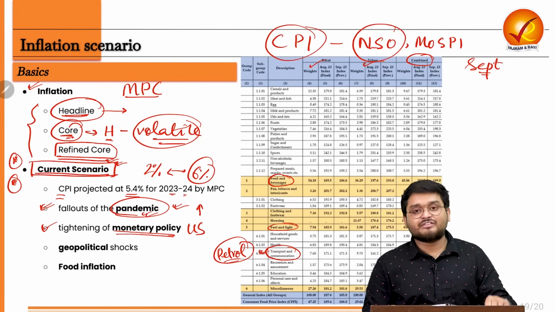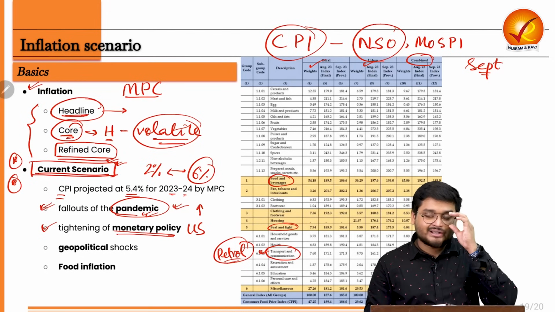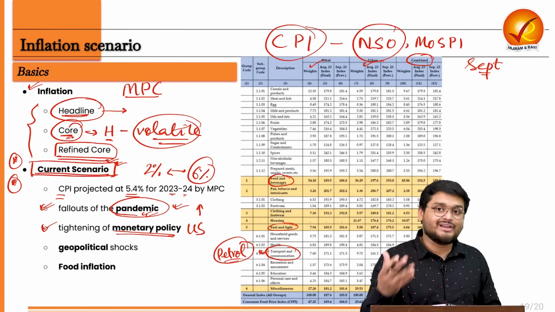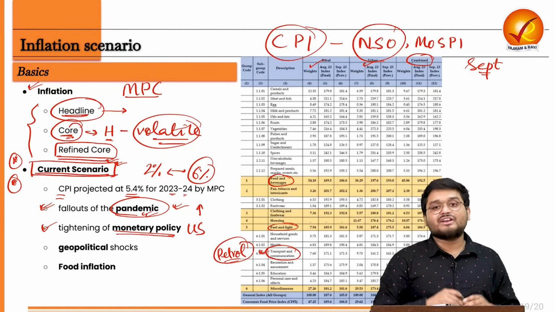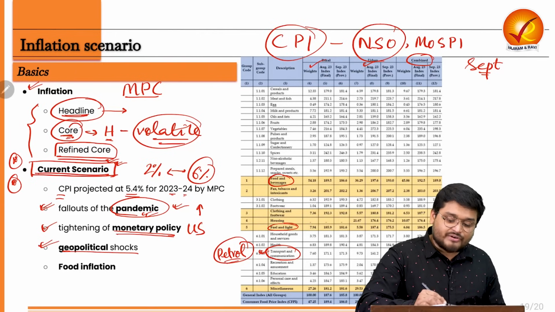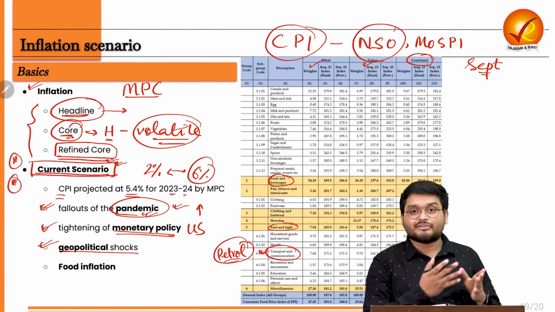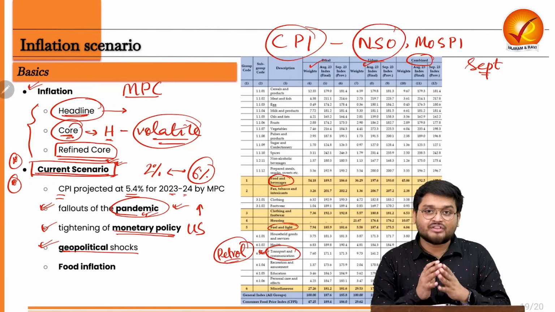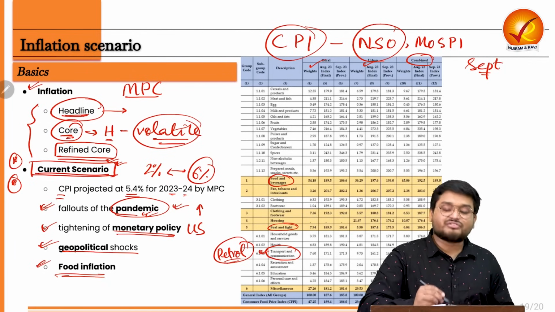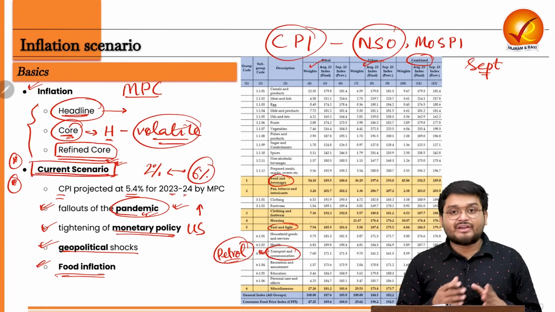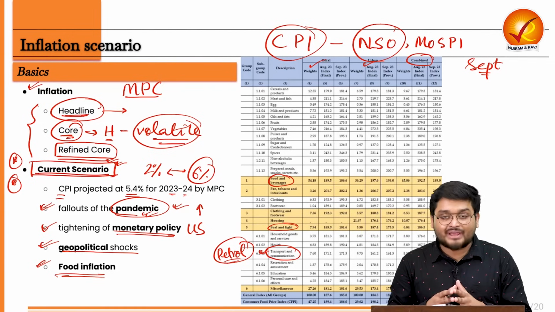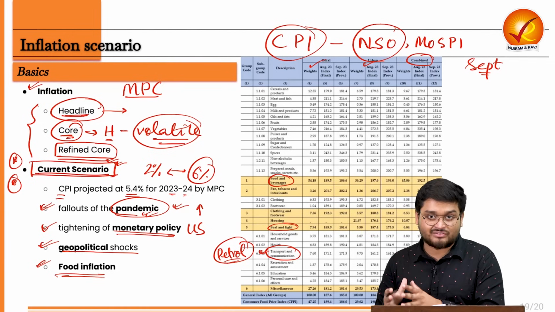It started increasing the interest rates, and that also led to more inflationary fears and subsequently more increases in the interest rates by the US Fed. Also, we have various geopolitical shocks in the form of the Russia-Ukraine crisis and the Israel-Gaza war that is going on. And finally, we are also seeing food inflation in various items, such as dairy items last year, tomato prices this year, and also onion prices right now.